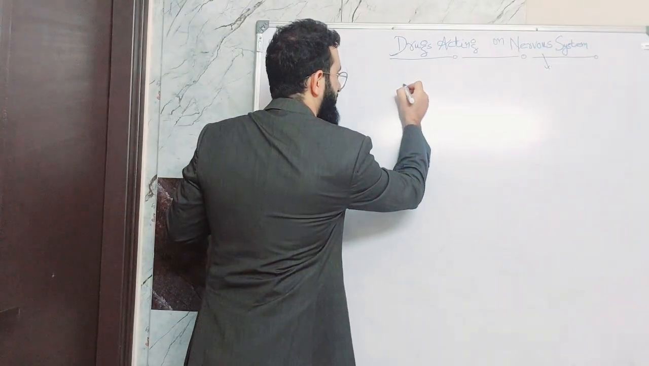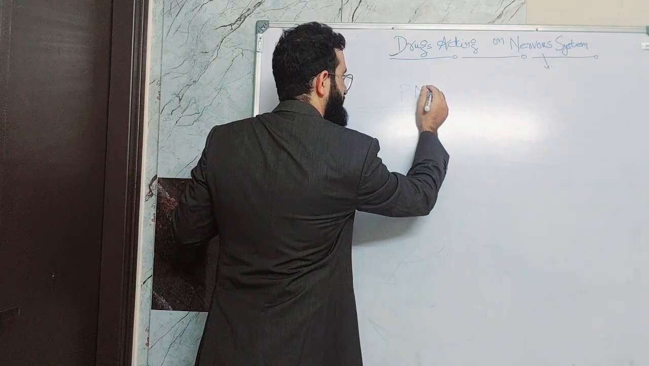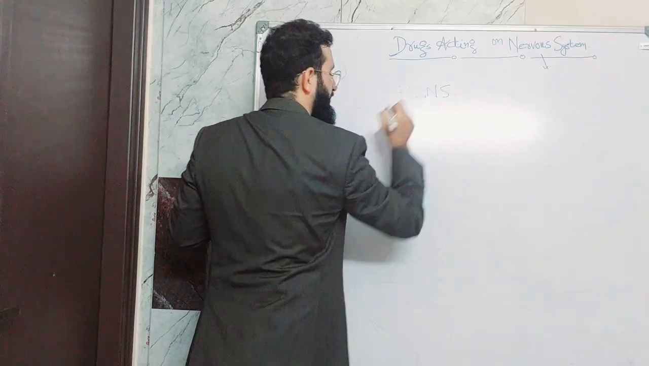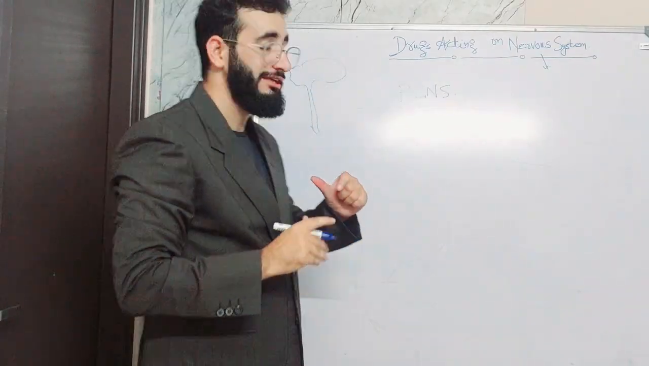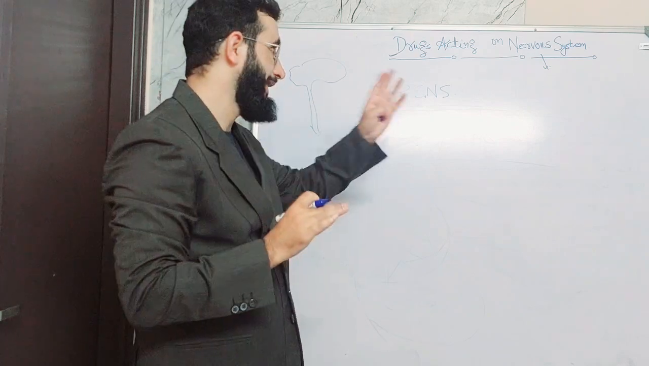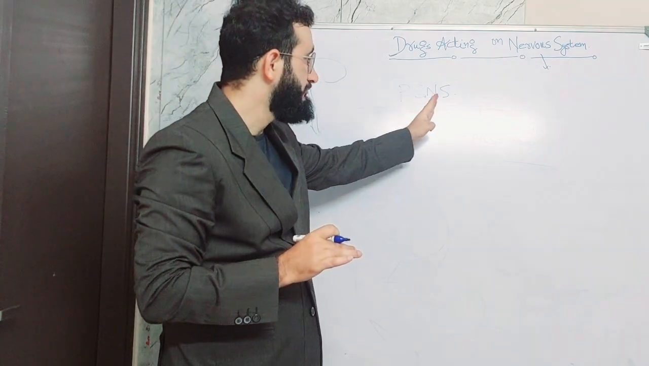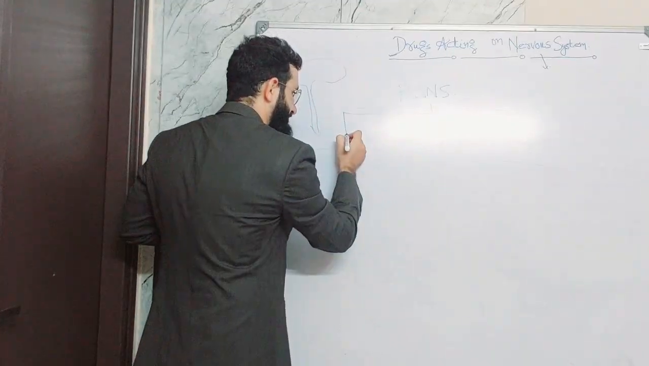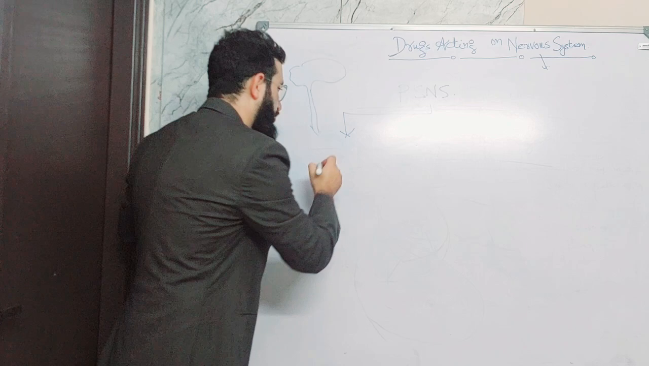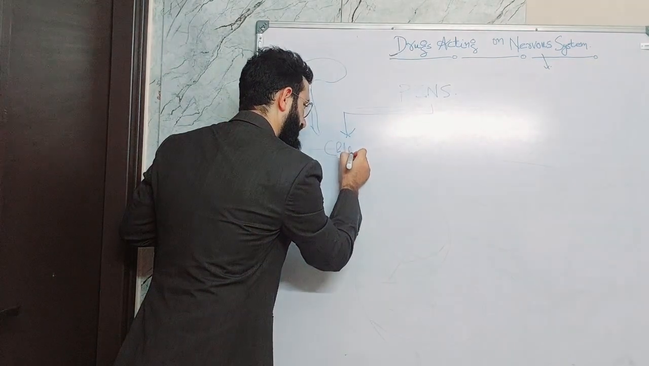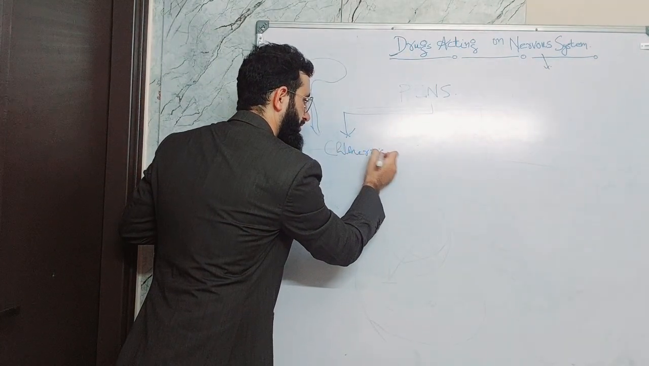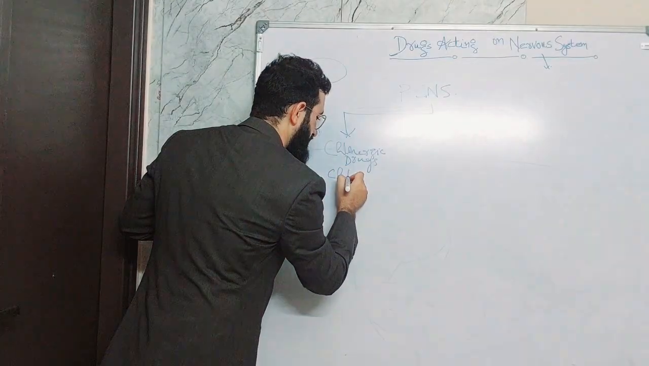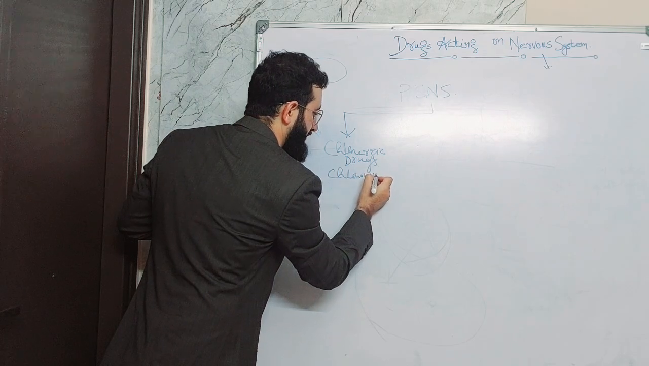See, parasympathetic nervous system. There are mainly two categories of drugs which will act on the parasympathetic nervous system, or cholinergic nervous system. So these two types are, one is cholinergic drugs, or it is also called cholinomimetics.